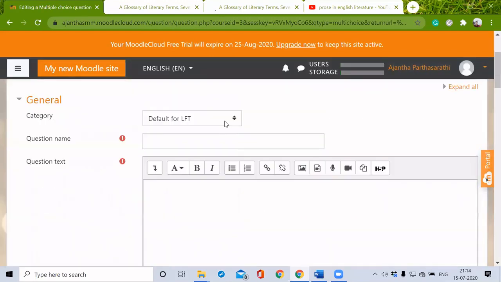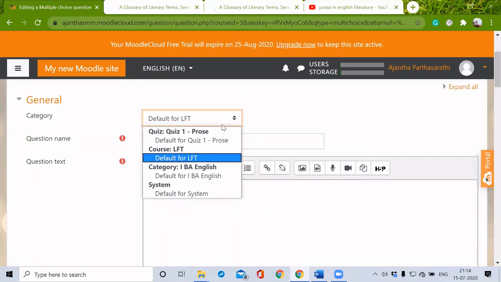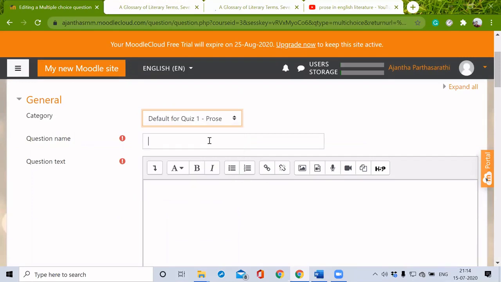This one will be for default LFT. I'm just making it default for quiz 1 pros. Question name: Question number 1, quiz 1. Then question text.